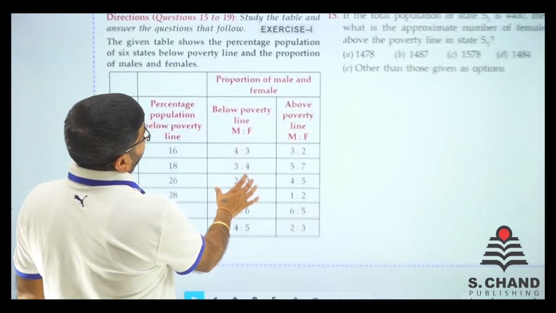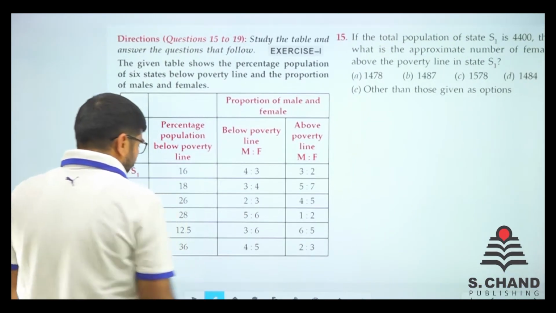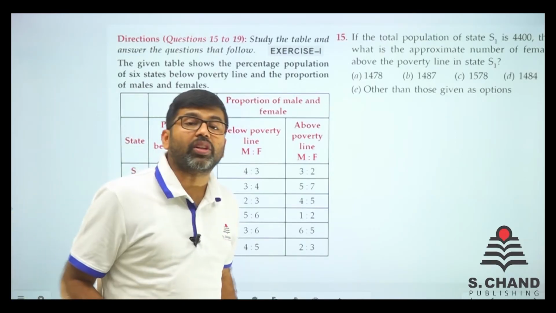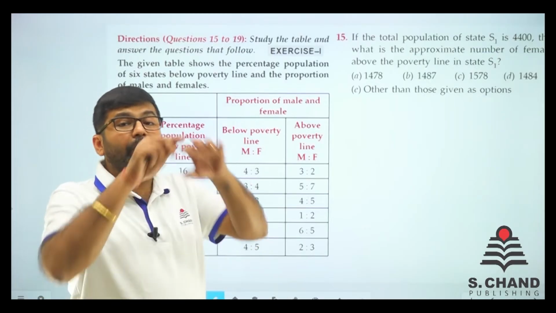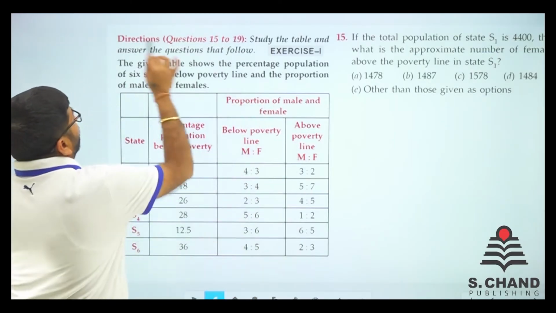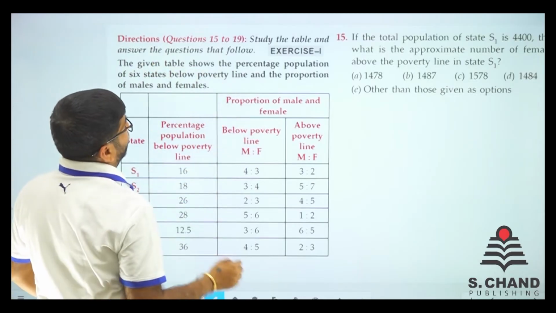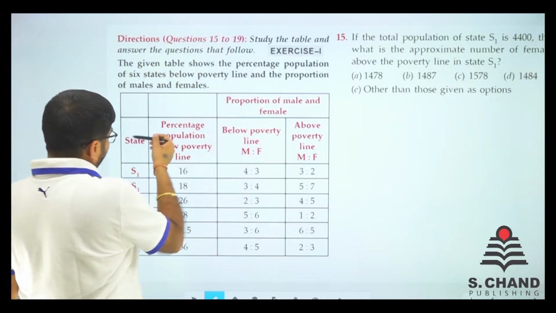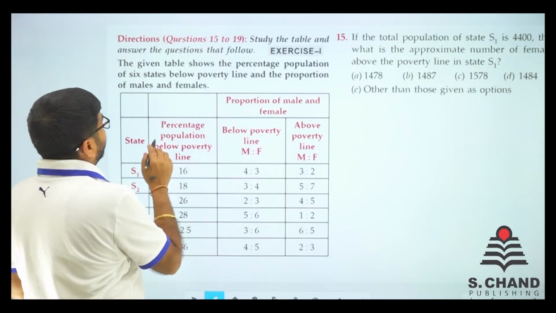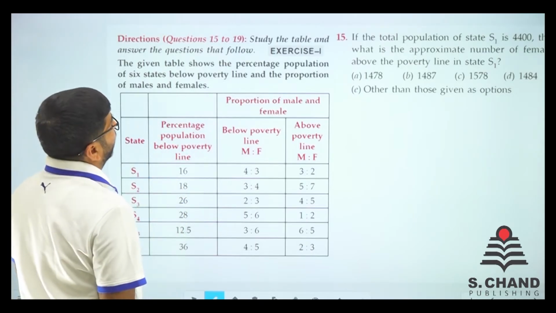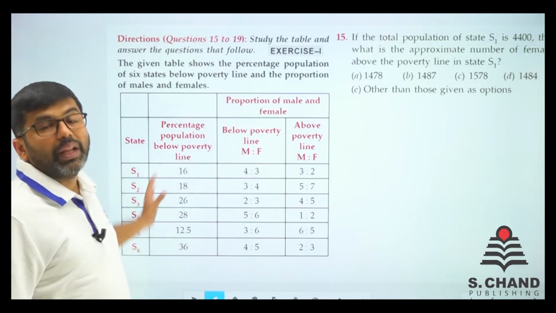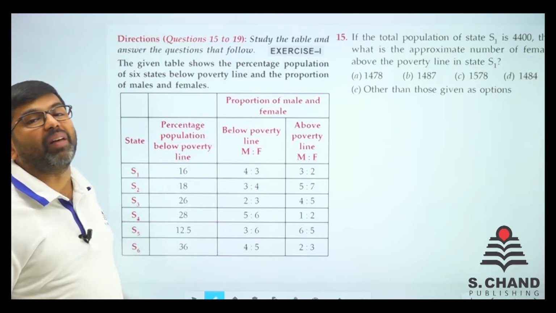to 19. Let's see what is given. There is a table, because as I said this is the tabulation part, so all the data will be in a tabular form. The given table shows the percentage population of 6 states, S1 to S6. Percentage of population below poverty line: how much percentage of people are living below poverty line, BPL?